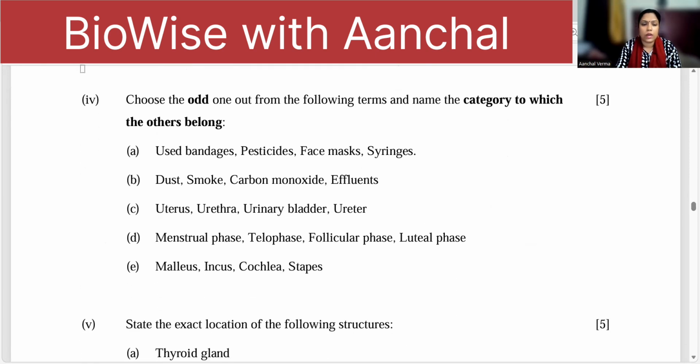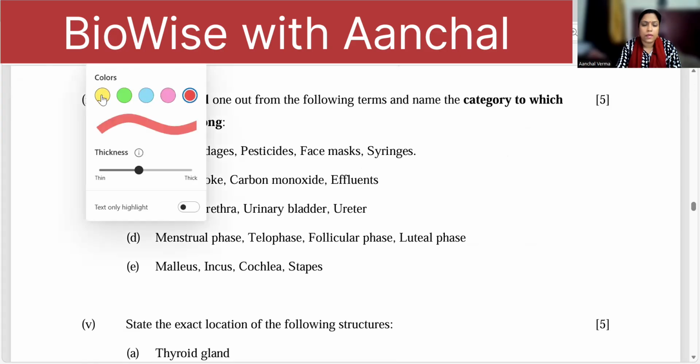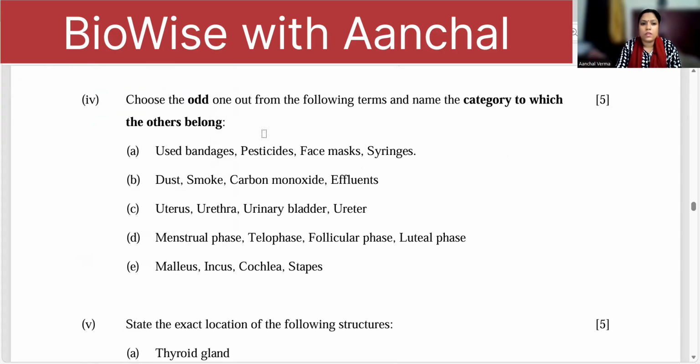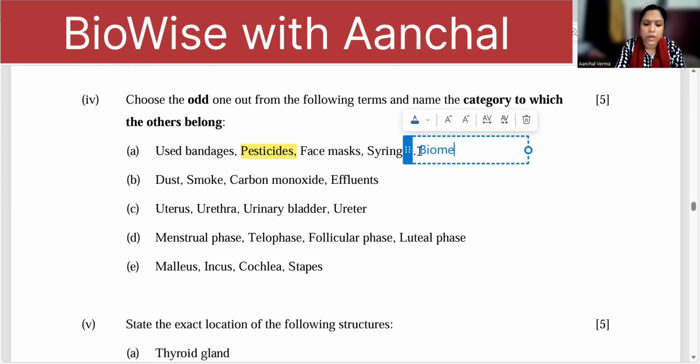Choose the odd one out. Now, in this question: used bandage, pesticides, face masks, syringes. Pesticides is the odd one. Rest are all biomedical waste. Okay. Rest all are biomedical waste.